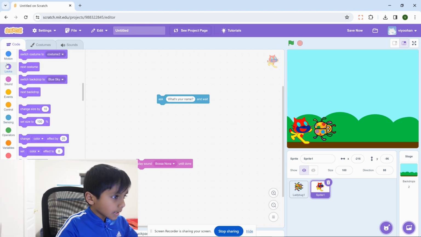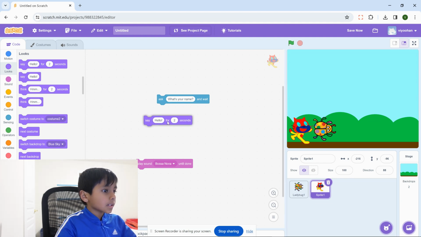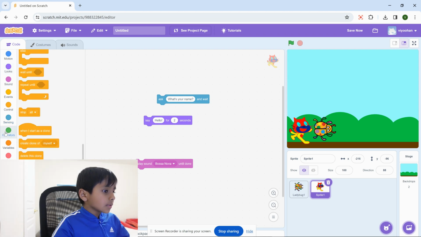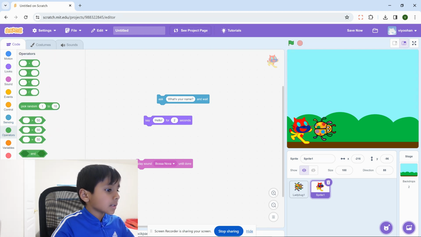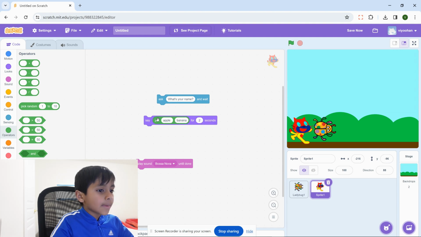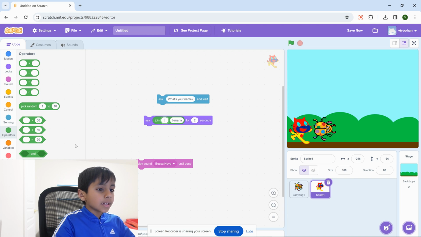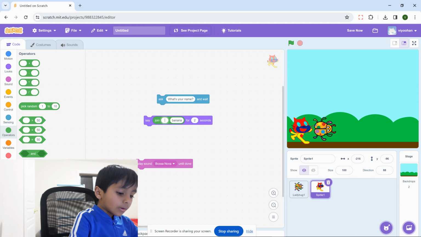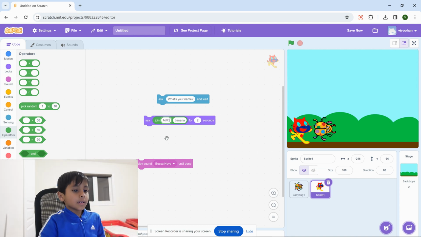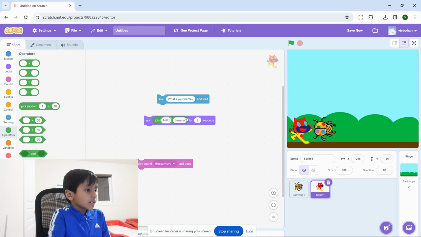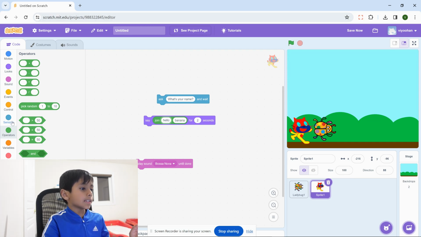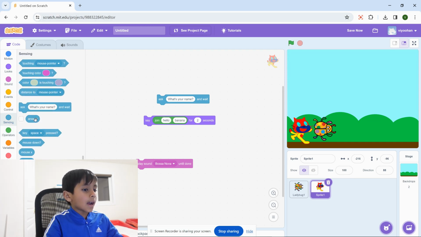And now we need to go to looks, get hello, and then we need to go to operations and pick join apple banana, and then you change apple, delete it, and put hello, and then you change banana to answer. So go to sensing, select answer and put it on top of banana.